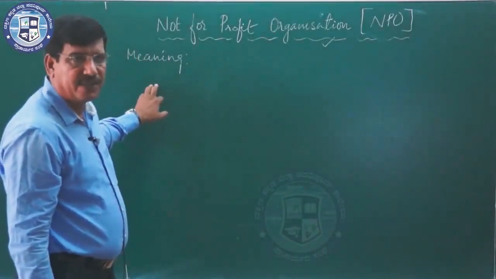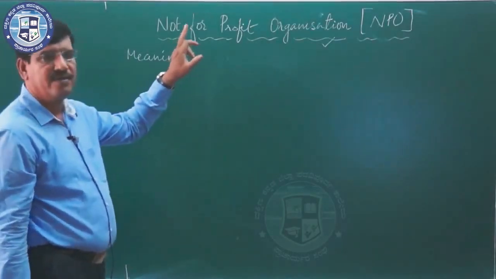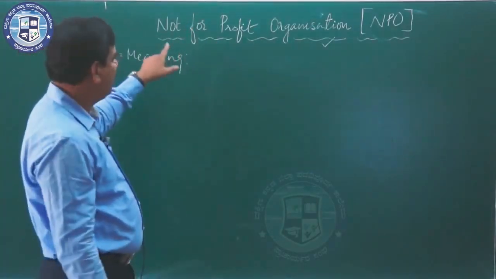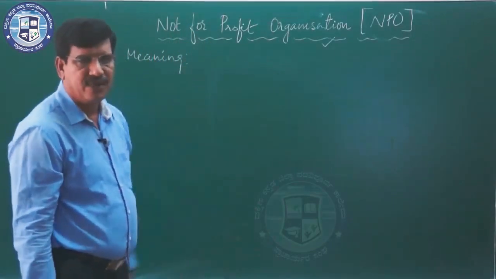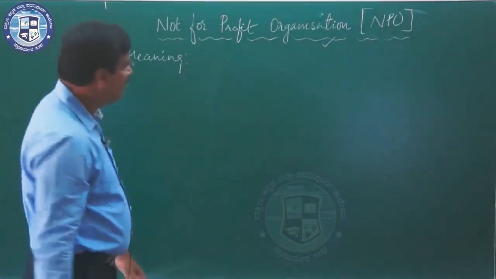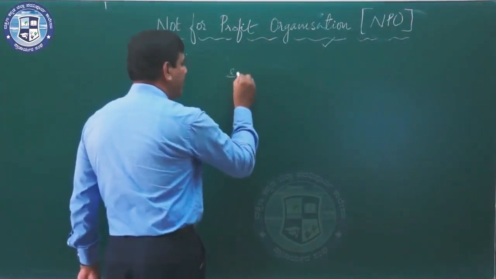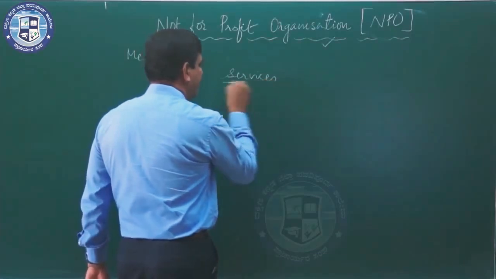NPO is established without any profit motive. From the meaning we can understand that the NPO is established without any aim of profit, to provide services to the society.